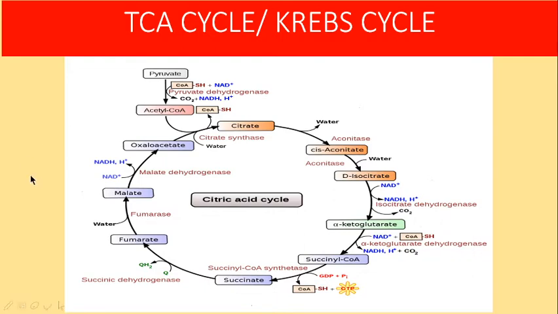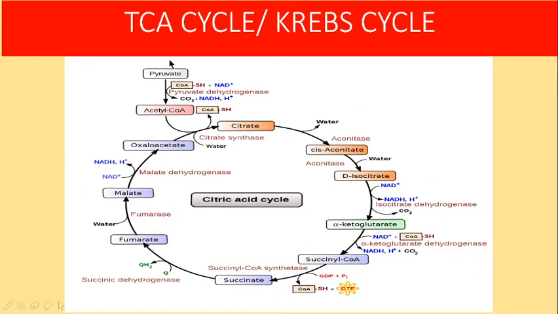And the last step, the eighth reaction, totally 8 steps. The eighth step is conversion of malate once again into oxaloacetate. So the starting material is oxaloacetate condensing with acetyl CoA, and again we got back oxaloacetate, hence the name: it is a cycle, not a pathway. All other carbohydrate metabolic reactions are called pathways: glycolytic pathway, glycogen metabolism, gluconeogenesis pathway.